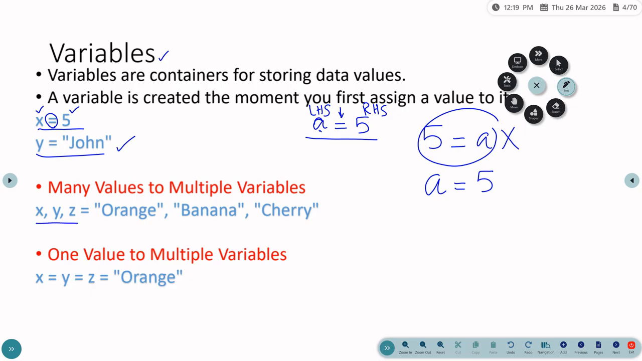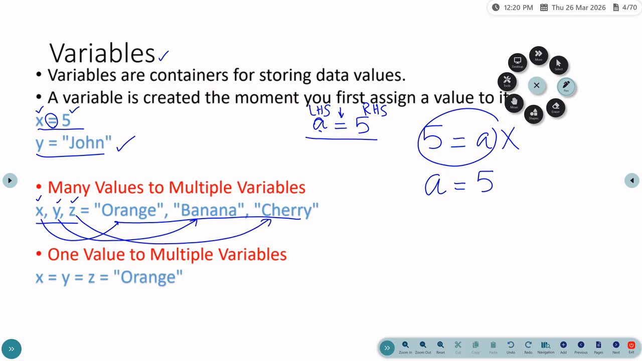See the next example. Here we have created three variables, x, y, and z, separated by commas. On the right hand side, I am giving three values, also separated by commas. So here three variables are created in a single line, x, y, and z. x gets the value orange, y gets the value banana, and z gets the value cherry.